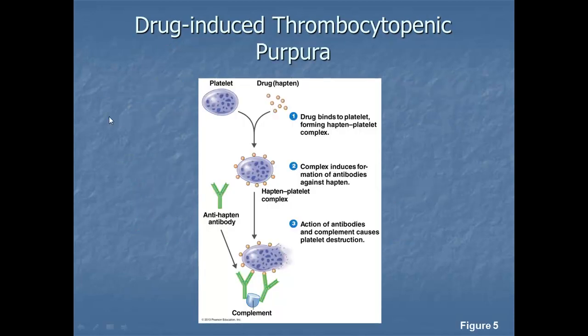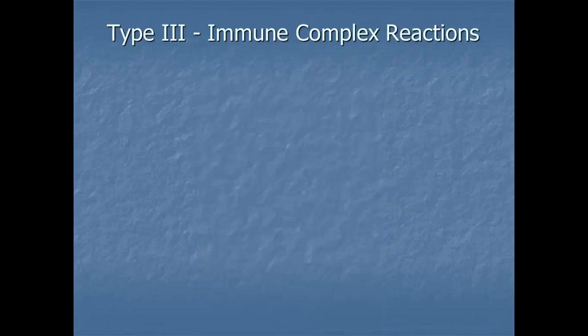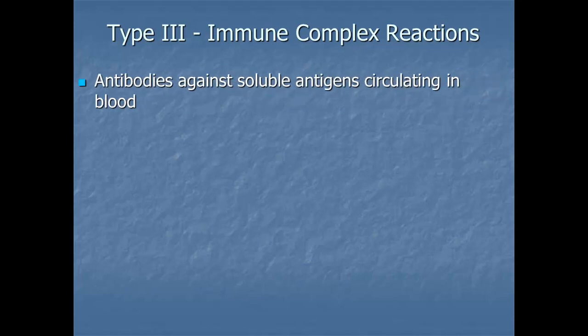So you'll see here, platelet and the drug come together, form a complete antigen, and that's going to cause you to hemorrhage. Type 3 immunocomplex reactions. In type 3 reactions, it resembles type 2 hypersensitivity in that the antibodies react with the components of a person's own body.